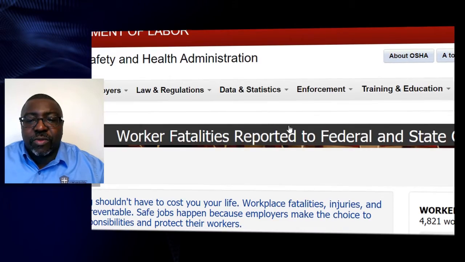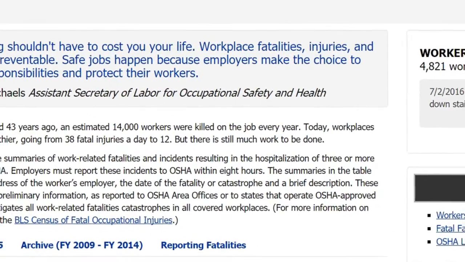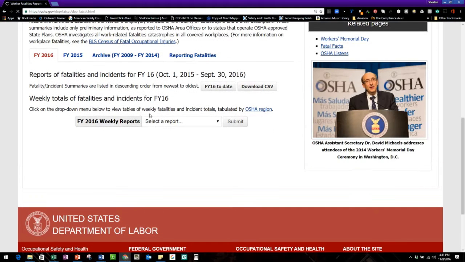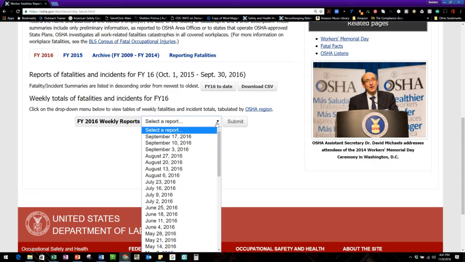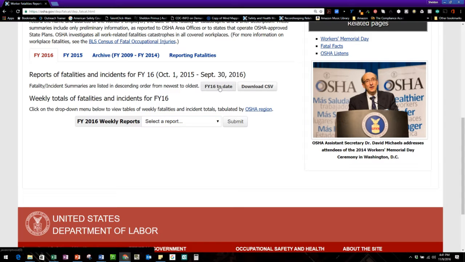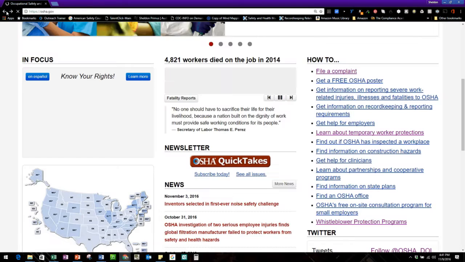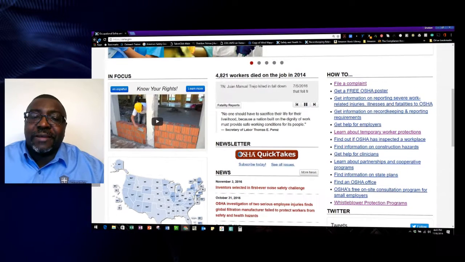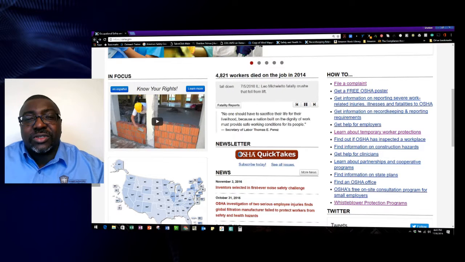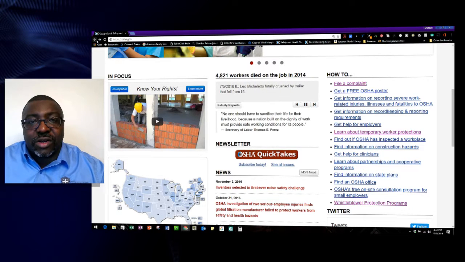And if you wanted to see more of this report, you click this hyperlink here, and then this hyperlink will take you down to the scroll section, and you do have the option of getting the reports in different weeks, or you could get it year to date, and you could also download this in an Excel spreadsheet if this is something you need for your records, or if you need to make a point across to a certain sector of your company that you really want to show them that, hey, this is dangerous work that we're doing. And that's where you would find that.